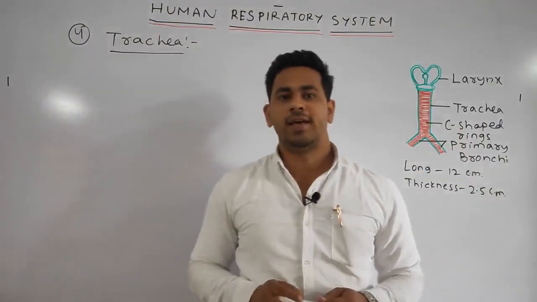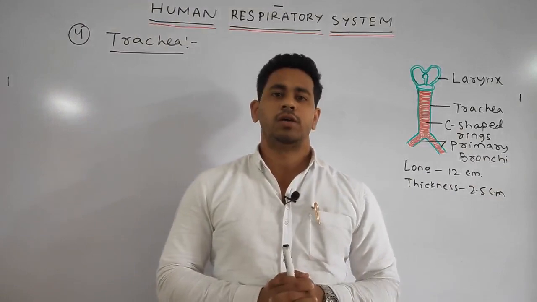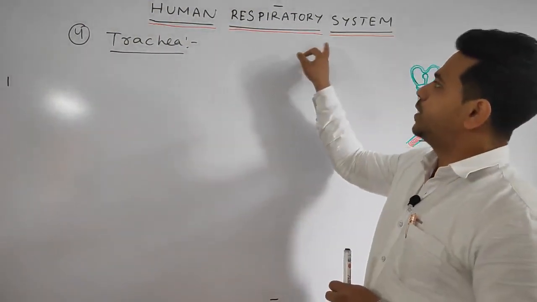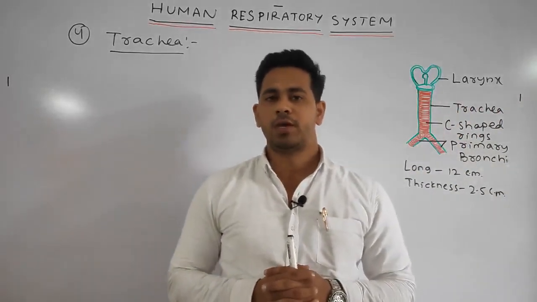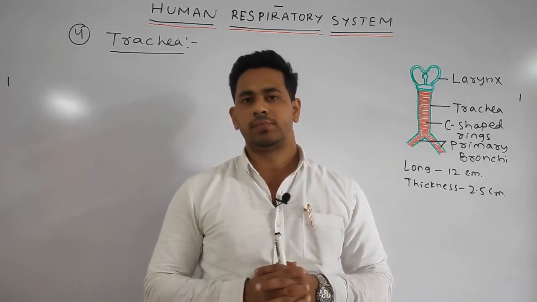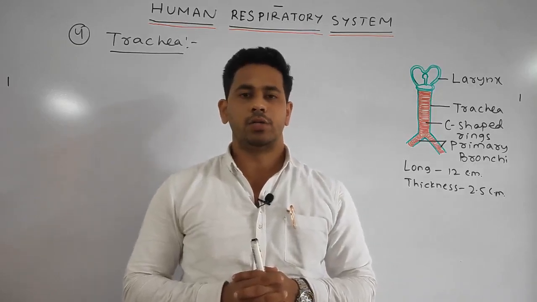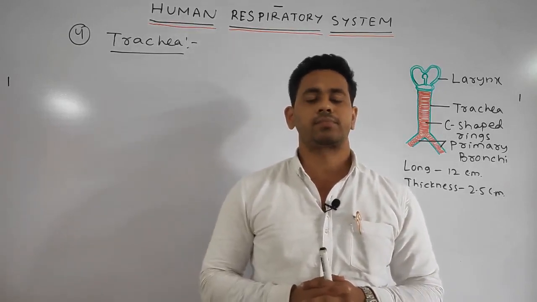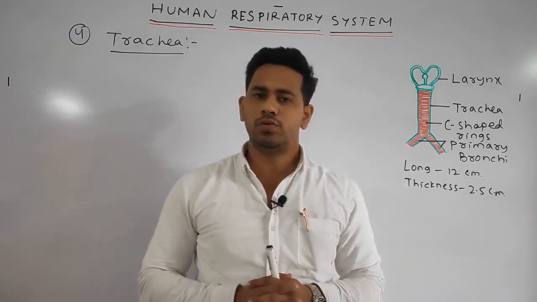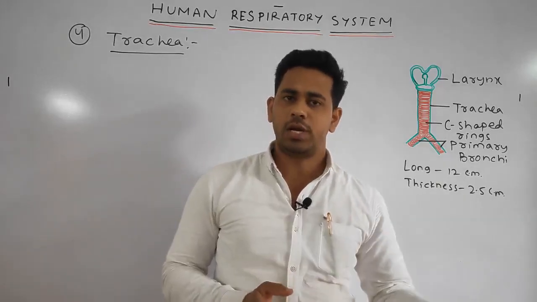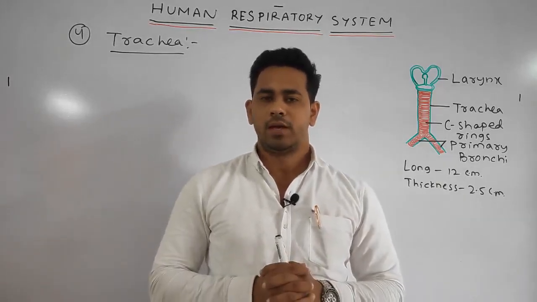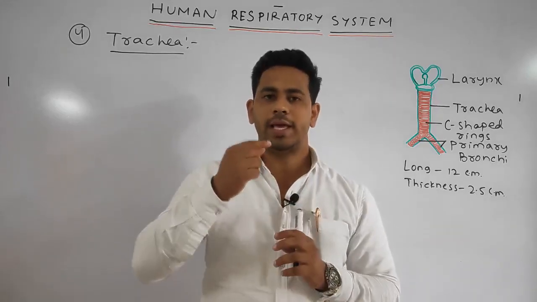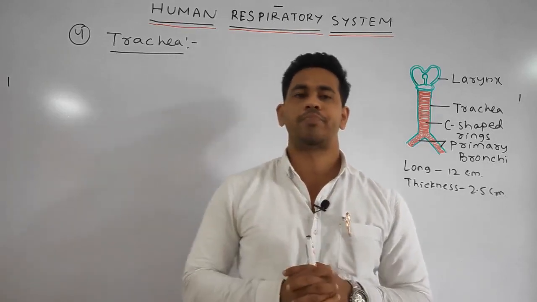Hello students, in the previous class we discussed three important parts related to the human respiratory system. First, we discussed the nose, then the pharynx region, and next the larynx region. We discussed that the nose is basically divided into the external nose and the internal nose. The nose opens to the outside through the nostrils, by which the air passes in and comes out.